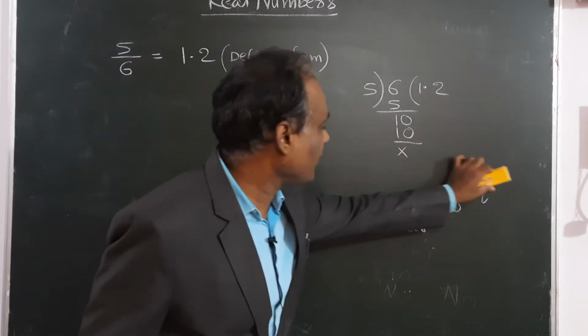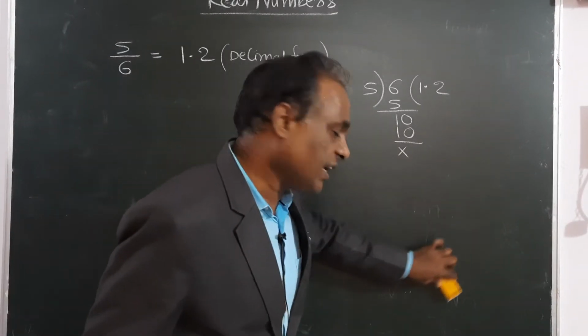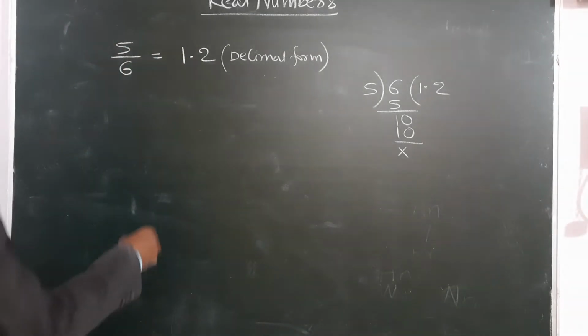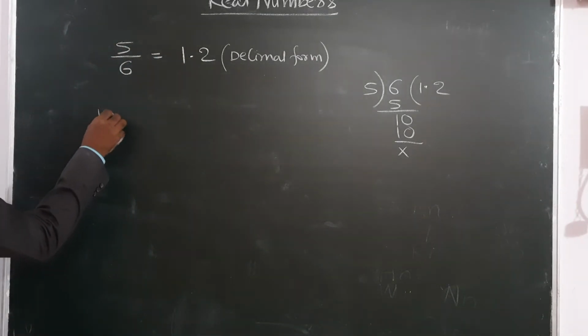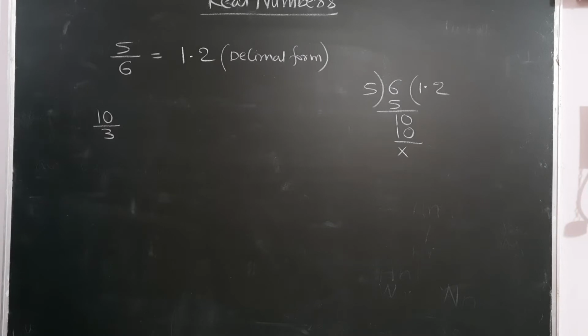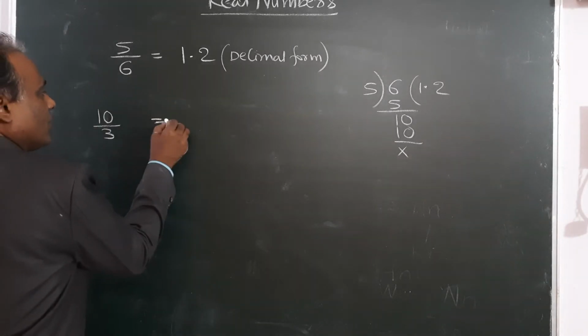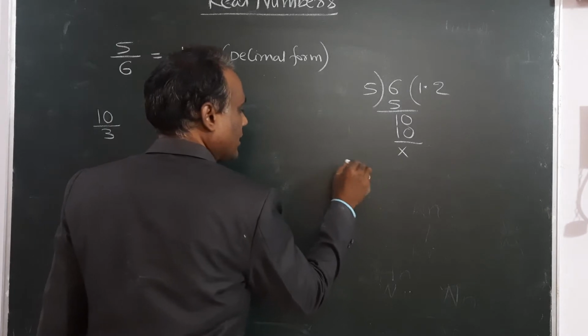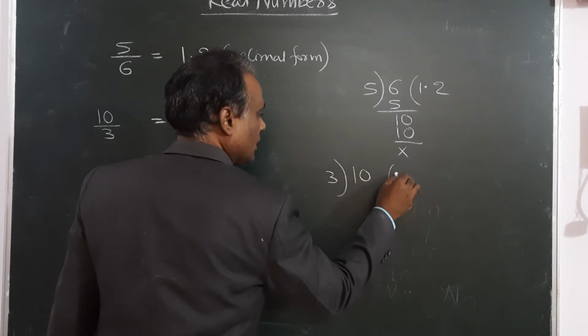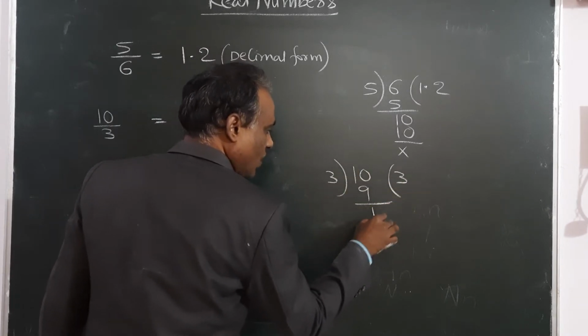In the decimal form, we have two types. Suppose 10 by 3. I will change this into decimal form. 10 by 3: 3 threes are 9, remainder 1.